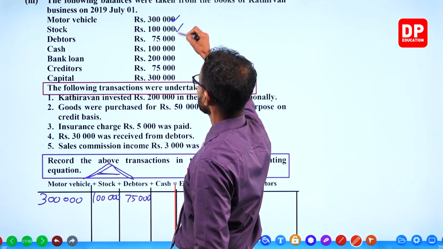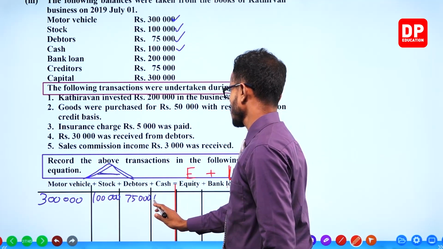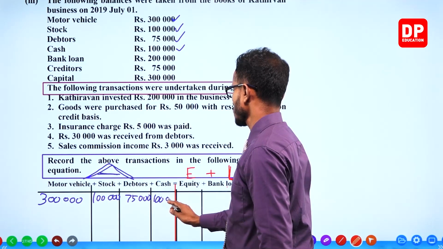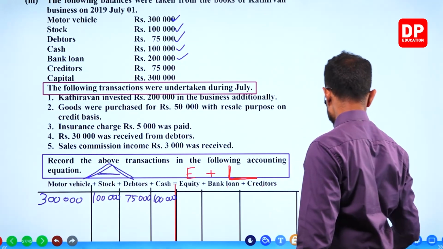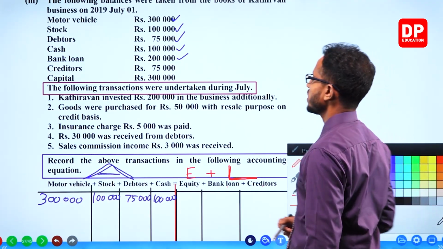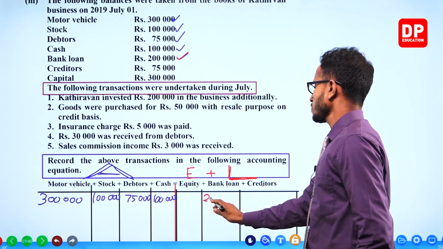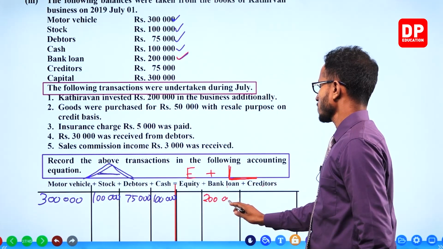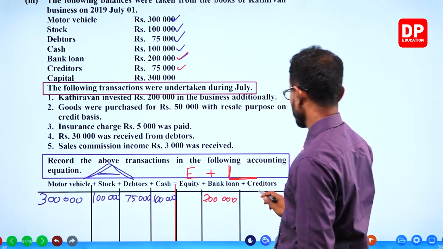Cash also 100,000. Bank loan 200,000. We'll use red for bank loan. Bank loan is here, 200,000. Creditors 75,000.